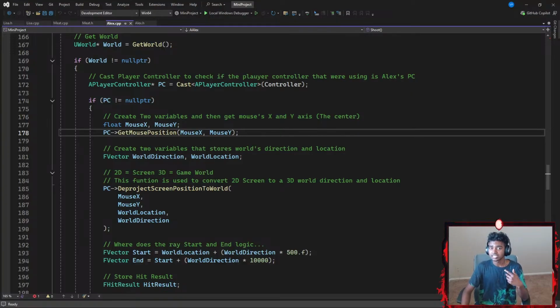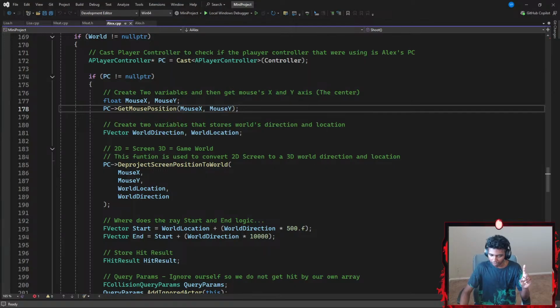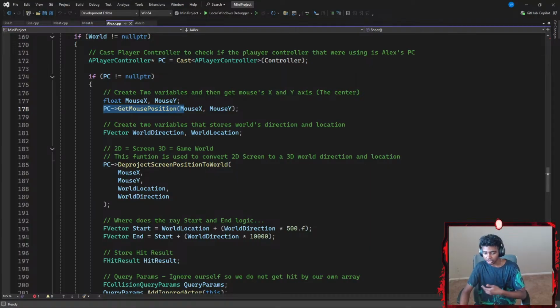The reason I do this is because I want to shoot wherever my mouse is located, so my mouse is like my trigger point. So I go with floats for the mouse's x-axis and mouse's y-axis. Then I point my player controller towards my get mouse position.